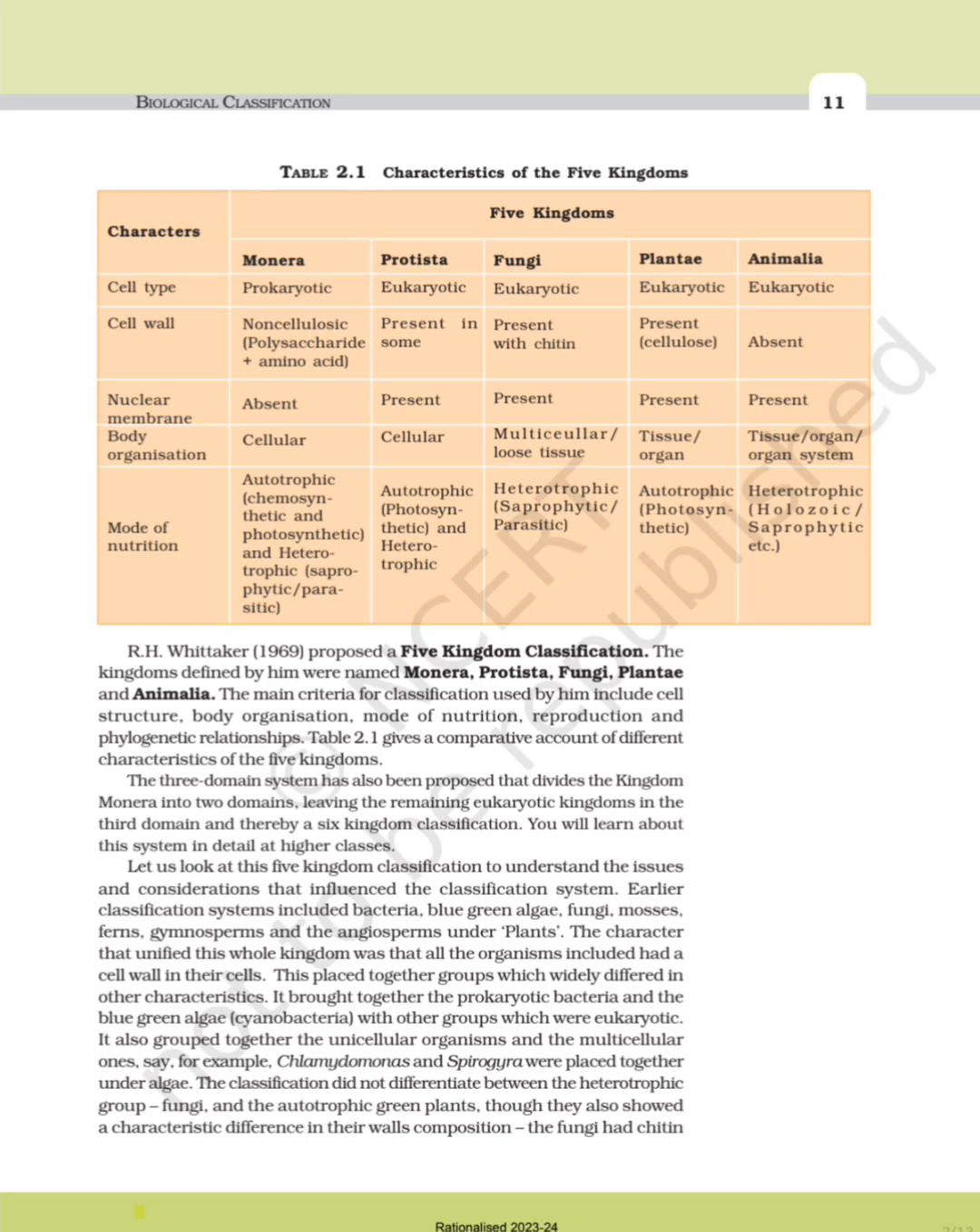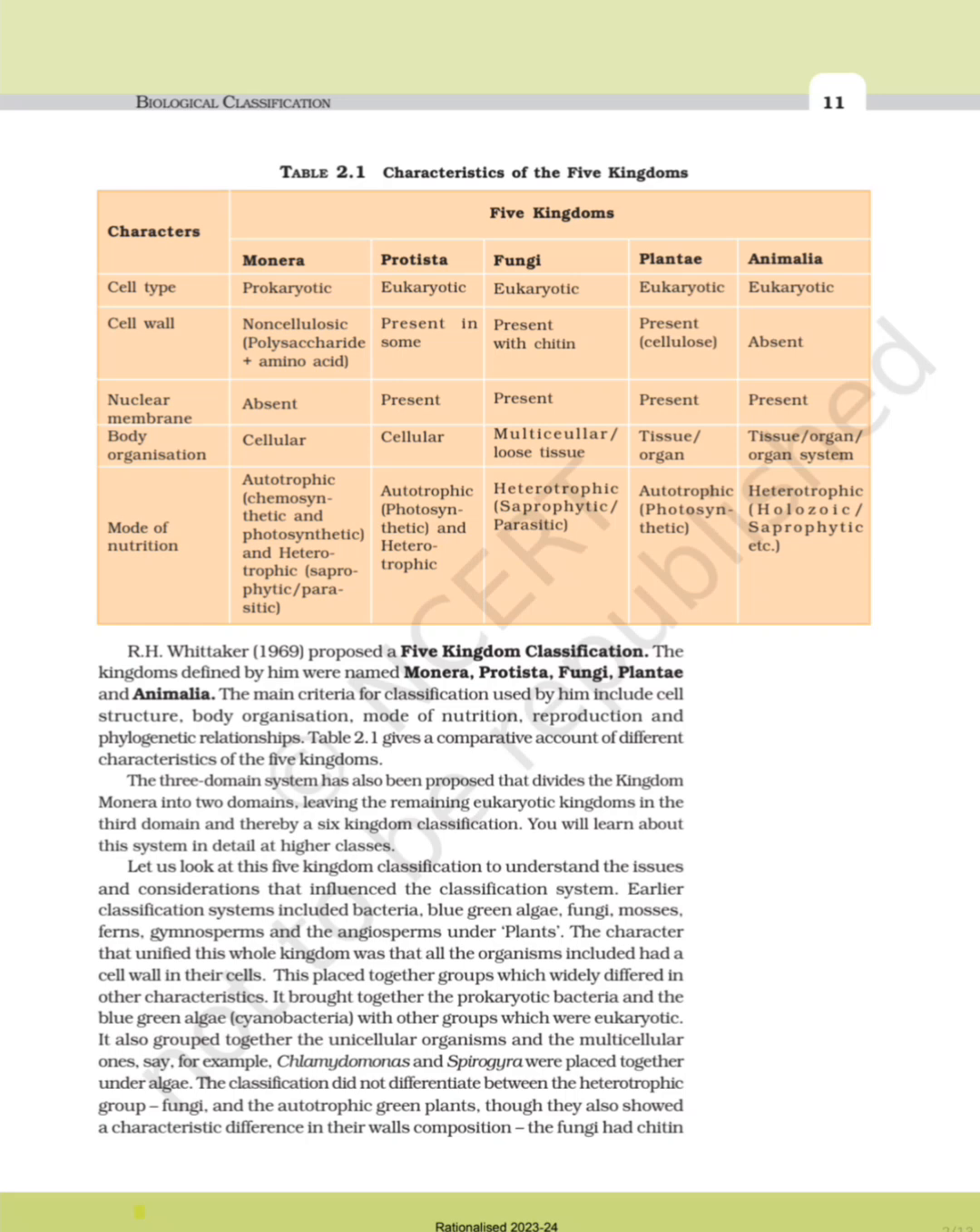Let us look at this 5 kingdom classification to understand the issues and considerations that influence the classification system. Earlier classification systems included bacteria, blue-green algae, fungi, mosses, ferns, gymnosperms, and the angiosperms under plants. The character that unified this whole kingdom was that all the organisms included had a cell wall in their cells. This placed together groups which are widely different in other characteristics. It brought together the prokaryotic bacteria and the blue-green algae, cyanobacteria, with the other groups which were eukaryotic. It also grouped together the unicellular organisms and the multicellular ones.